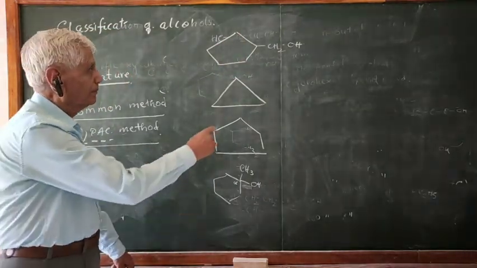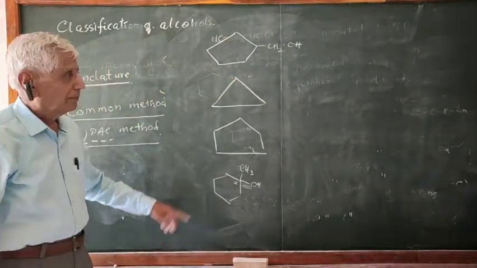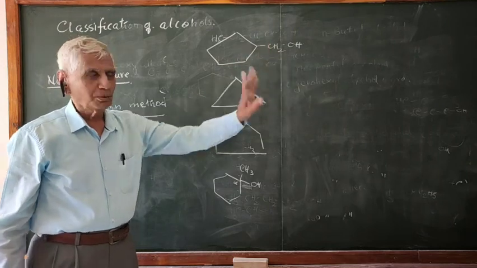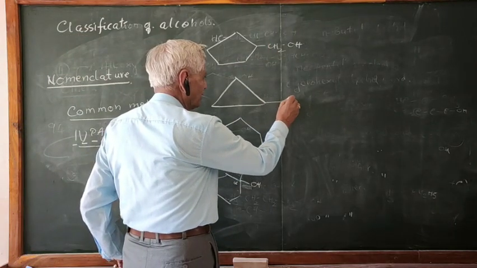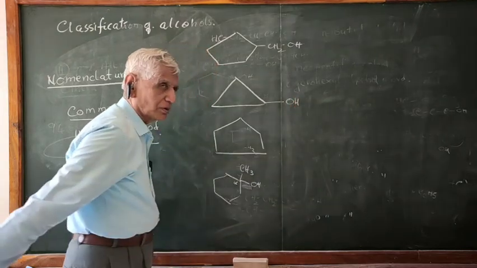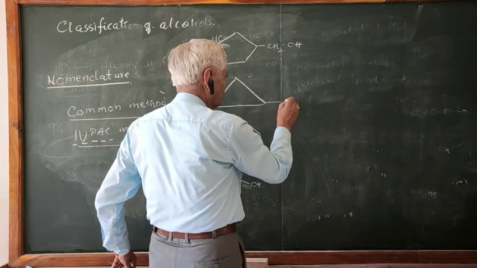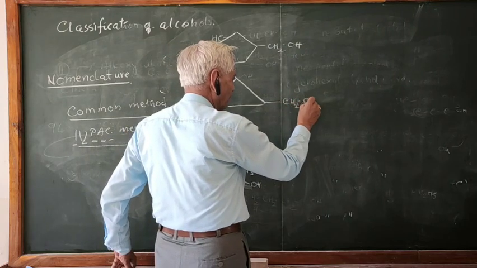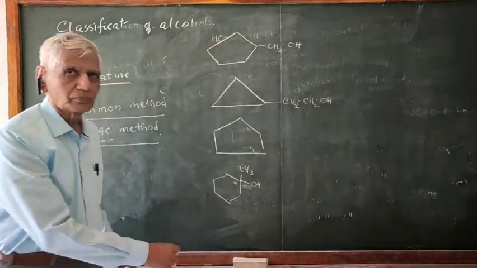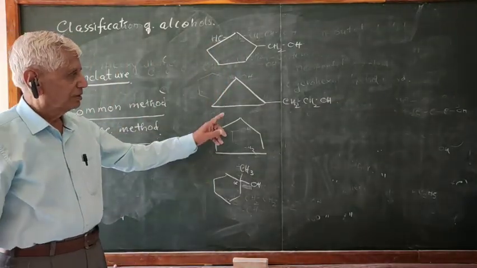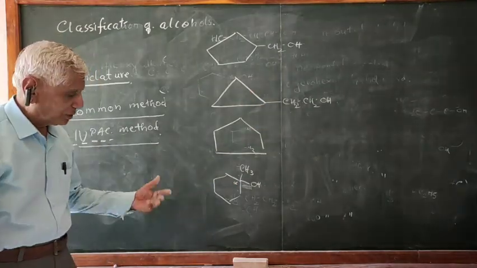Pentyl methyl alcohol. Similarly here, suppose it is like this, cyclopropanol. Suppose it is like this, yes, cyclomethyl ethyl alcohol. That is how it can be named.